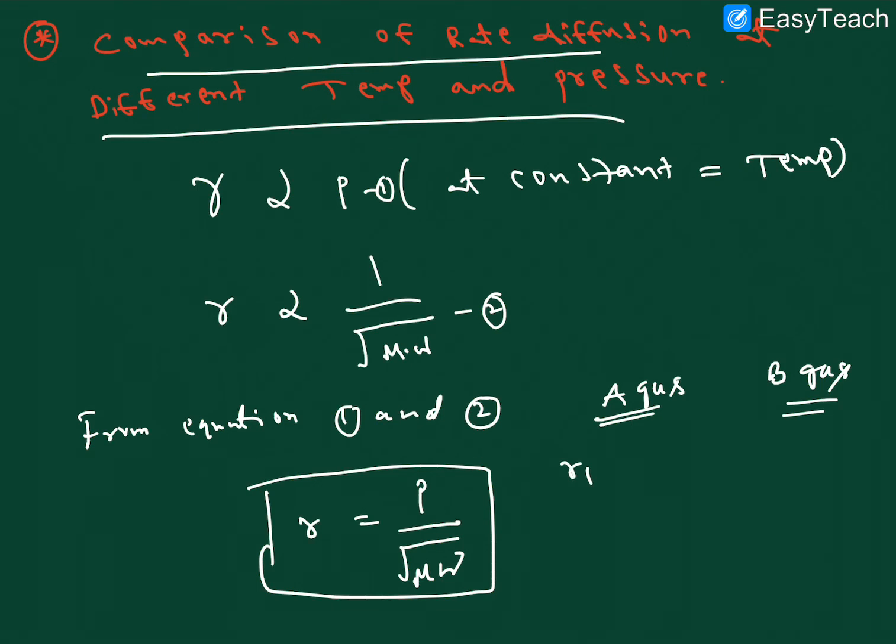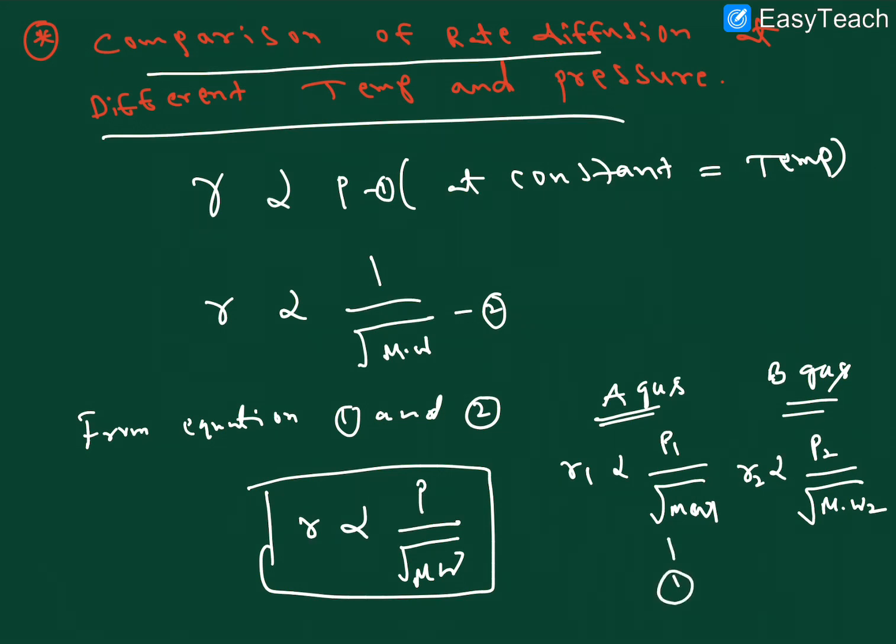For gas 1, the rate of diffusion R1 is directly proportional to P1 by the square root of molecular weight of 1, and for the other, R2 is directly proportional to P2 by the square root of molecular weight of 2.